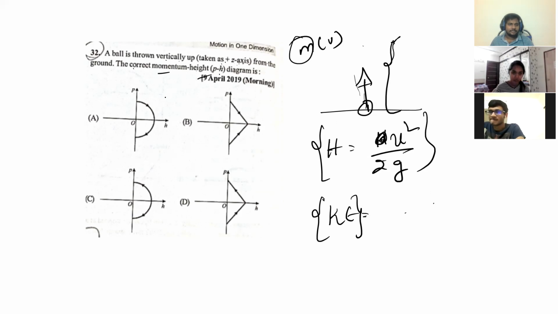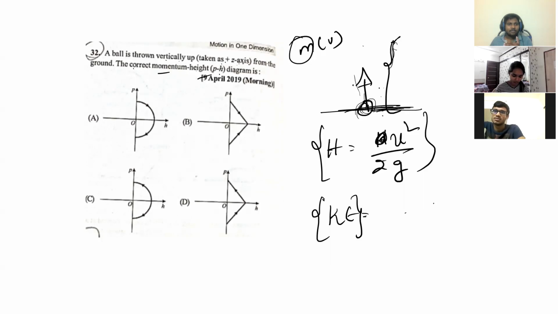So can I write it as initial momentum is maximum, that is at the bottommost point the momentum will be maximum, height will be 0, isn't it? So I'm trying to write an equation here. But one thing you can draw by slope also. You tell me, momentum height, right?